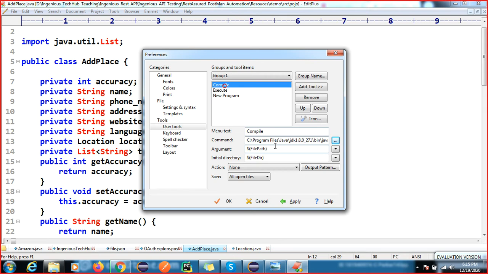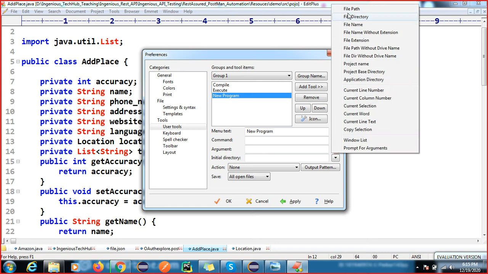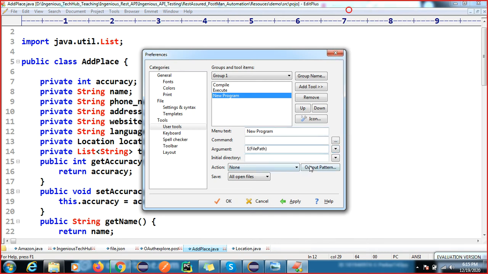After selecting this, click on this and select file path. Again click here and select file directory. This is the compilation I'm setting up. Then click on Apply and OK.